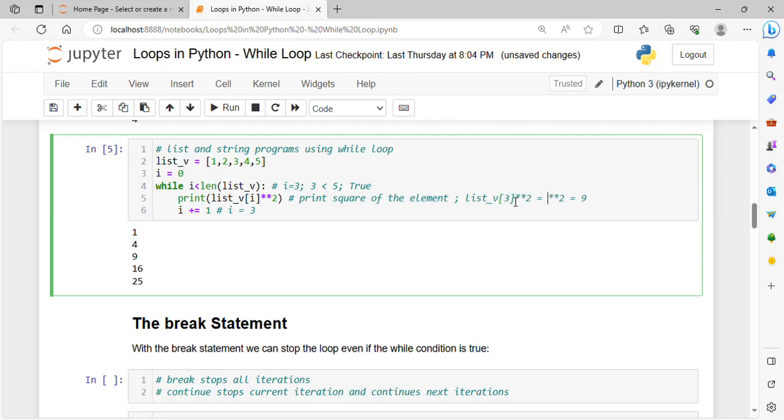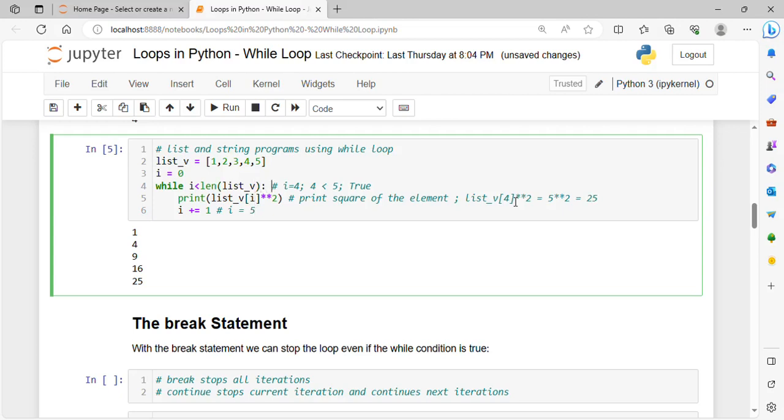At the third index we have 4, so 4 square is nothing but 16, and I will now become 4, and value of I is 4, 4 is less than 5, which is again true, and the fourth index element is 5, so 5 square will be 25, and I will now become 5.